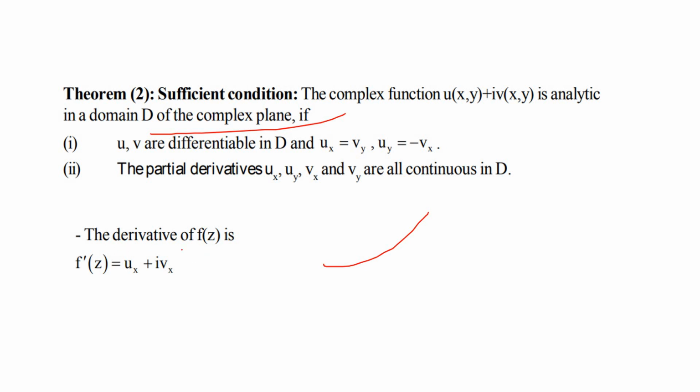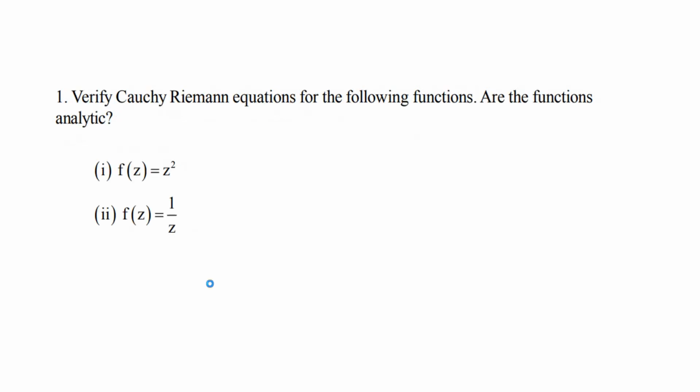And also from our theorem, the derivative of f(z) is f'(z) = ux plus i vx. There are other forms of the derivative also, but for solving problems we normally use this one: f'(z) = ux plus i vx.